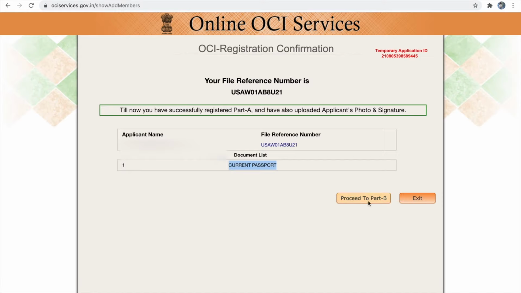So let's click proceed to part B. Before you proceed to part B, please be ready with the copy of your current passport. Your copy should be in PDF format and it should have the copy of your information and photo pages. No need to take a whole passport copy. Only the information and photo pages are needed, and click proceed to part B.